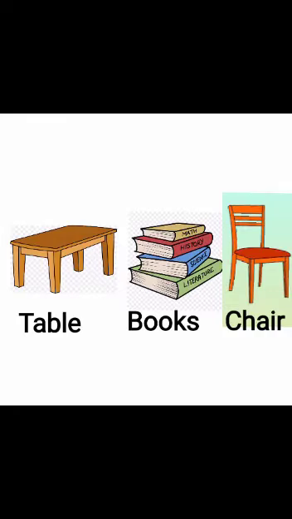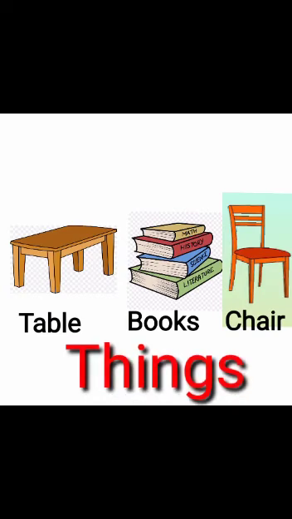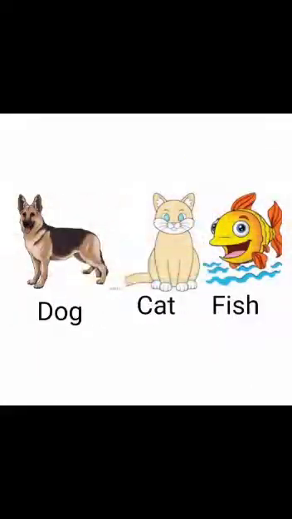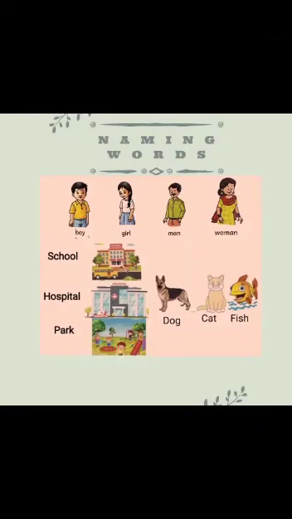Yes, the first picture is of table. The second picture is of books. And the last picture is of chair. All these are the name of? Yes, all these are the name of things. So students, as I told you, the name of a person, place, thing and animal, these are naming words.